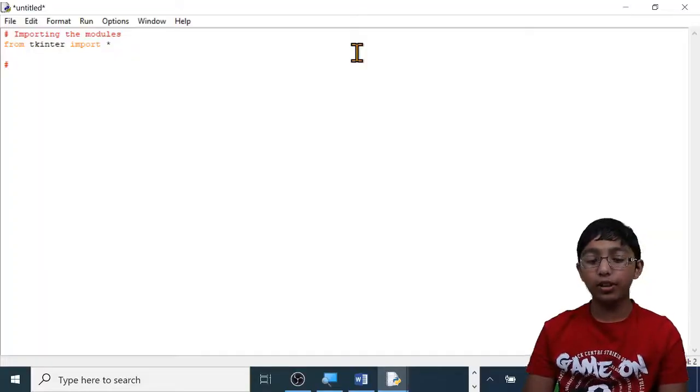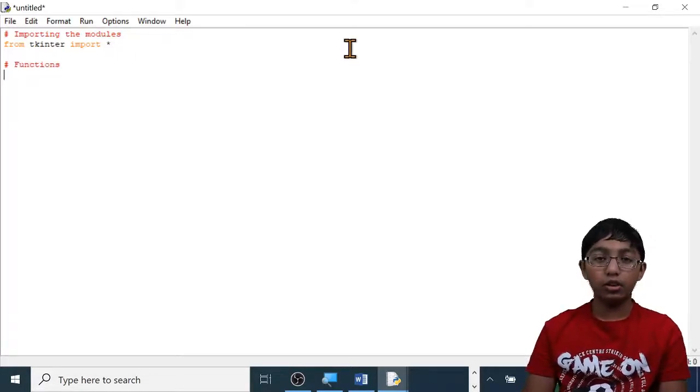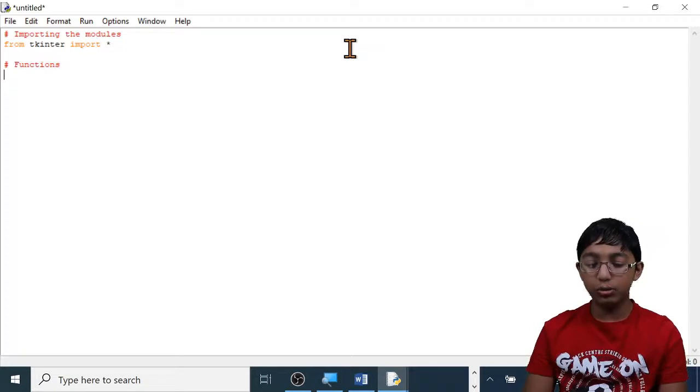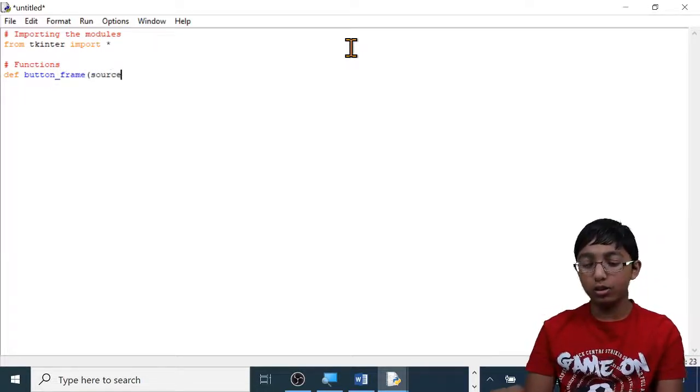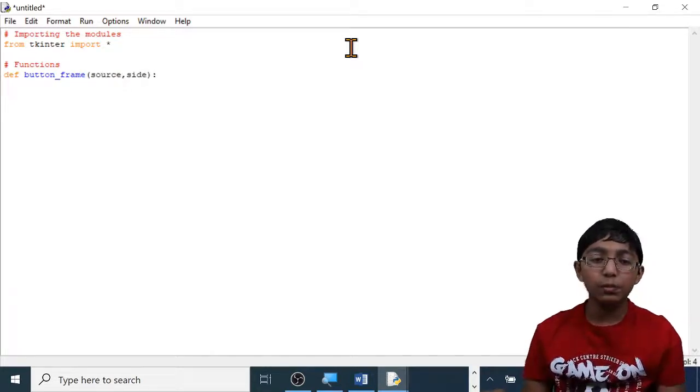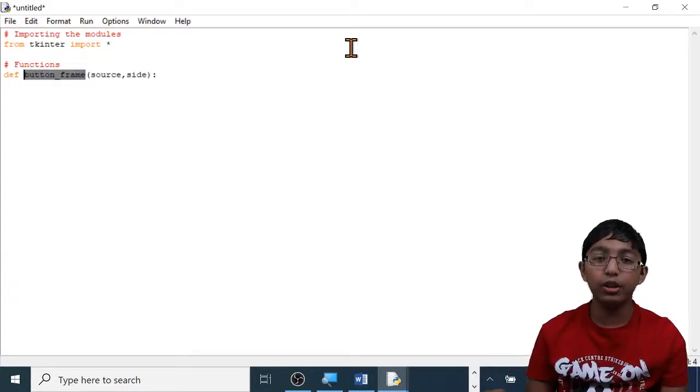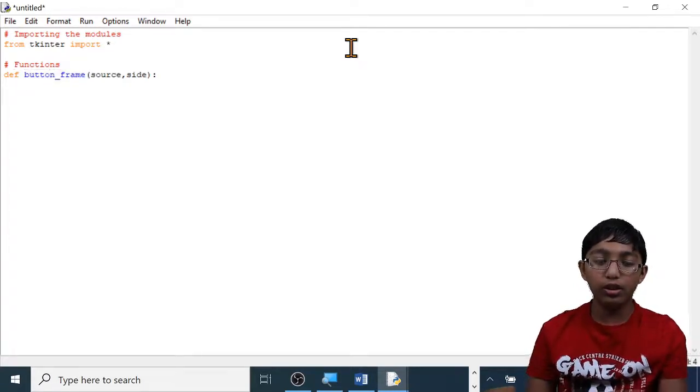Step 2. Creating the functions. We're only going to make 2 functions, and they're going to be called button frame and buttons. So let's create button frame first. Instead of typing define, we type def space button underscore frame open brackets source comma side close brackets colon enter. So this button frame here is the screen, the background screen, which the buttons are going to be placed on. So now let's define it.